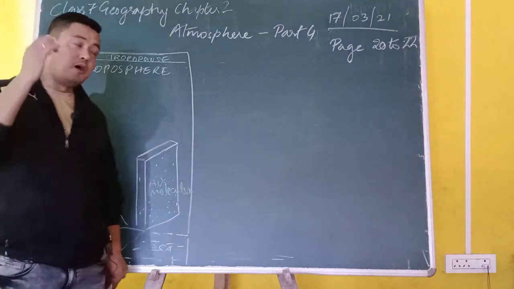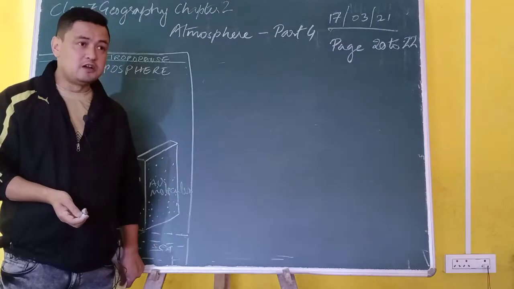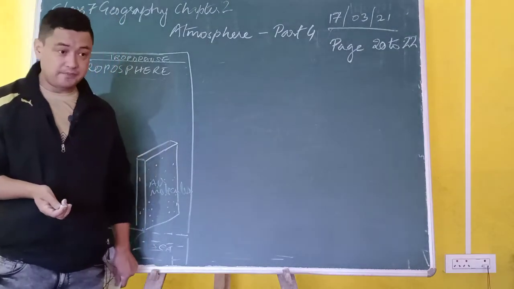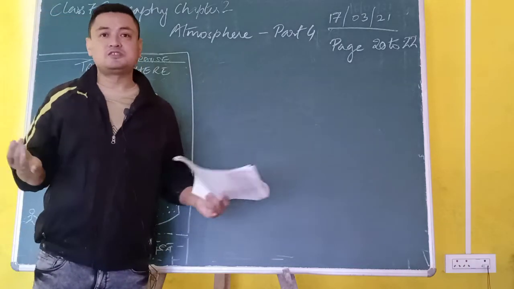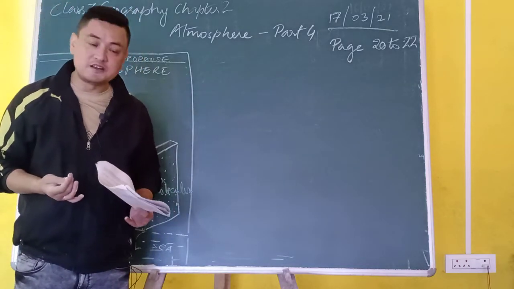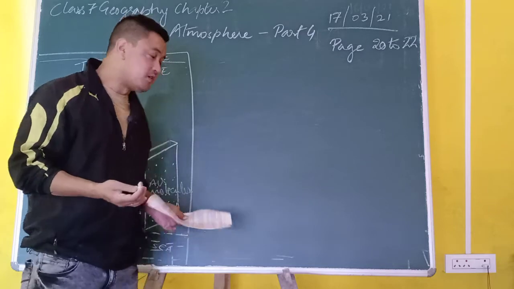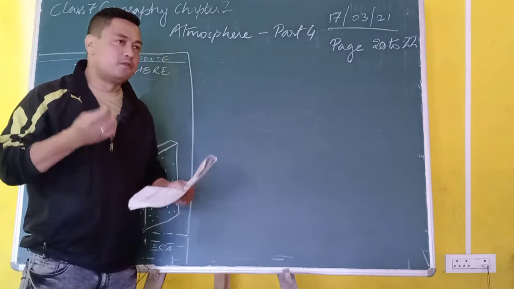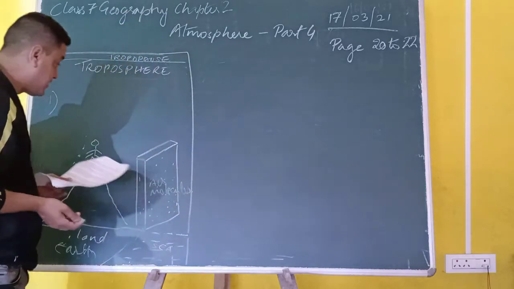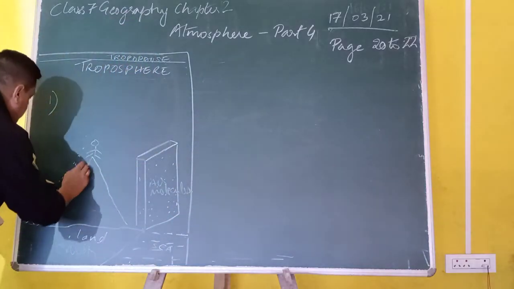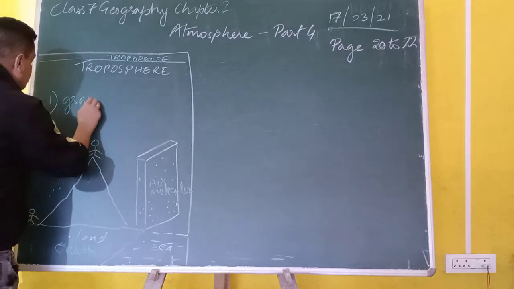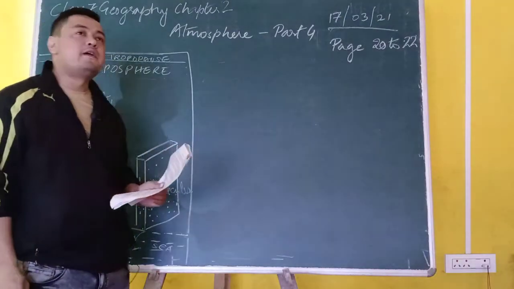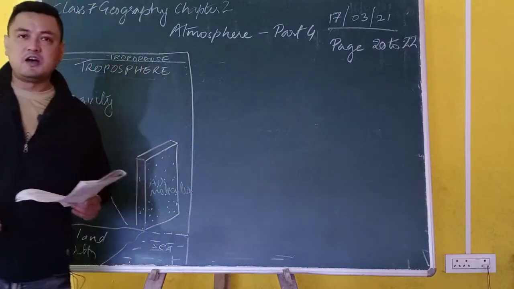It makes sense also. When you climb a mountain or a hill, you find the air is thin, you feel some difficulty in breathing, and the weather is also cold. Due to what? Because you are moving away from the earth and there is less gravity away from the earth. This is one of the reasons. As you move away from the earth, gravity plays a vital part in decreasing the temperature as well as the air pressure.